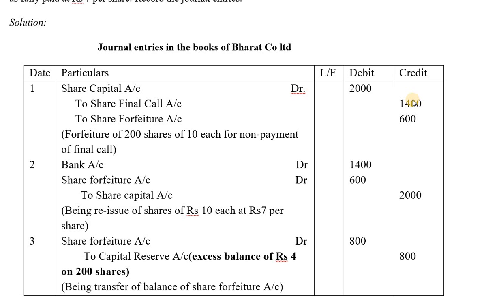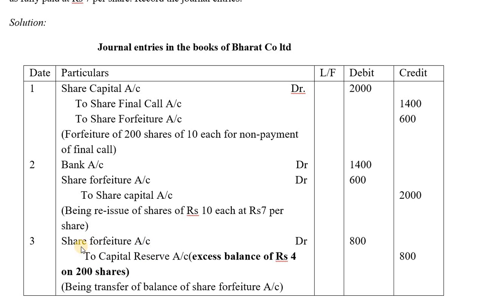Apart from this, the second time when they reissued it, they are getting 1400, that is again 7 rupees on these 200 shares. So 7 rupees here and 7 rupees here, it becomes 14 rupees that they are collecting on these 200 shares. But the face value is only 10 rupees. So they have collected rupees 4 extra on these 200 shares. So that extra 4 rupees is transferred to capital reserve account.